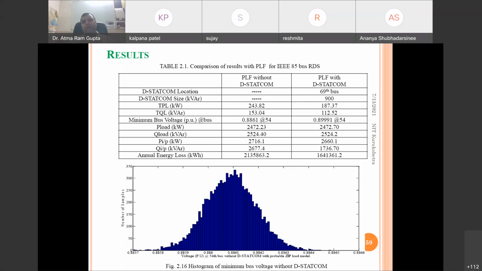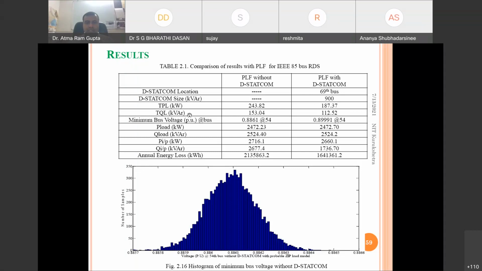The voltage profile must be within the limit of 0.95 to 1.05, and whether you are concerned with the losses or cost, that will be the optimization technique. Here we are not discussing the optimization method, we are just allocating the DSTATCOM.